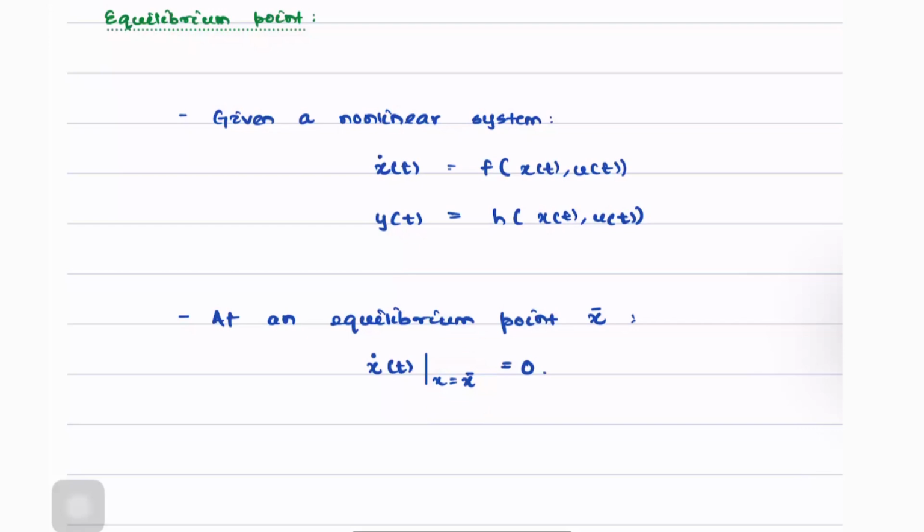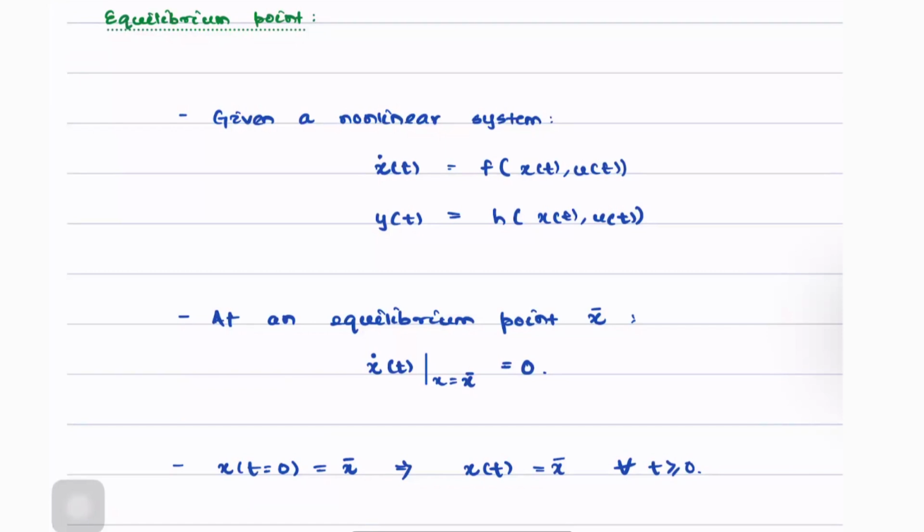I'll leave the answer to this at that. Suppose our initial condition is x at t equals 0 is equal to x bar. What happens then? This implies that x of t remains equal to x bar for every t greater than or equal to 0. This is the most important point.